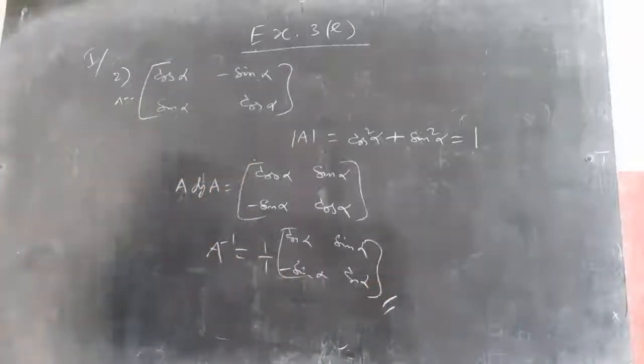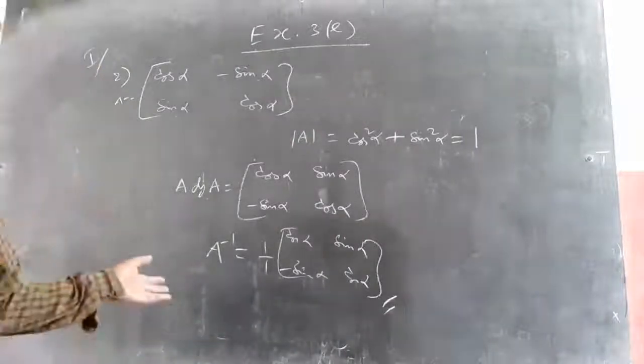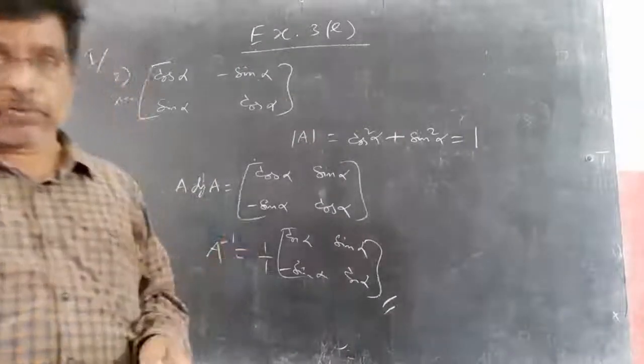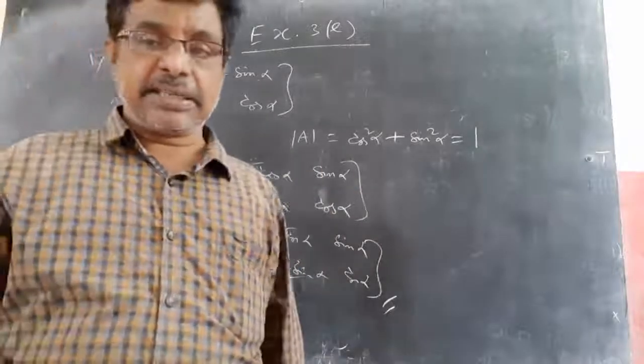Over. That is the 2 by 2 inverse matrix. How to find it: the inverse of a 2 by 2 matrix, the adjoint of a 2 by 2 matrix. Tomorrow we will discuss the inverse and adjoint of a 3 by 3 matrix. Okay.